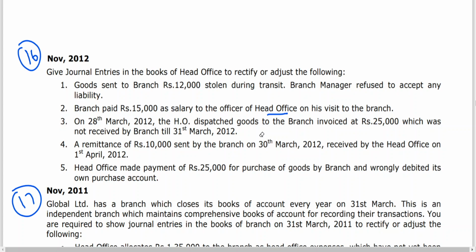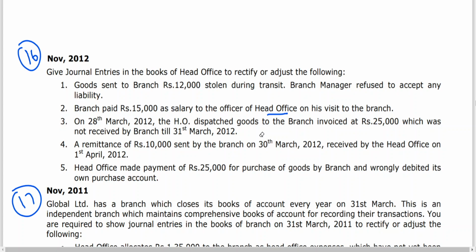No journal entry is required in the books of head office for goods sent to branch, not received by branch till 31st March.